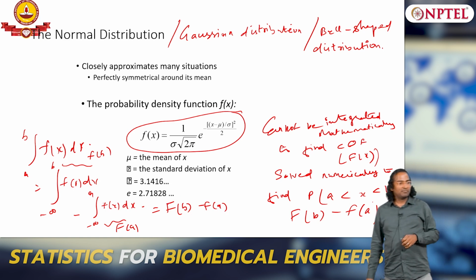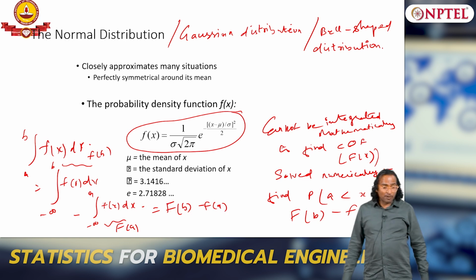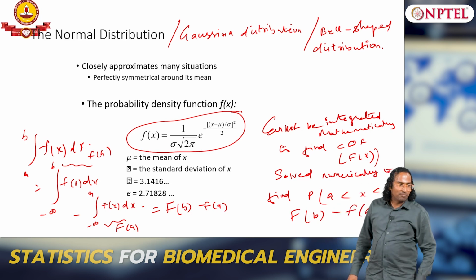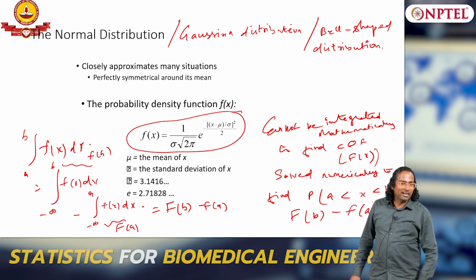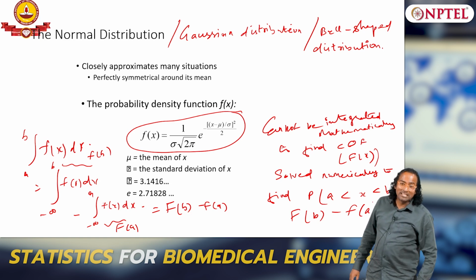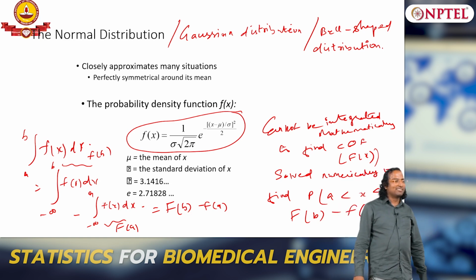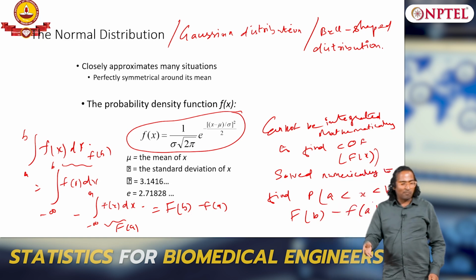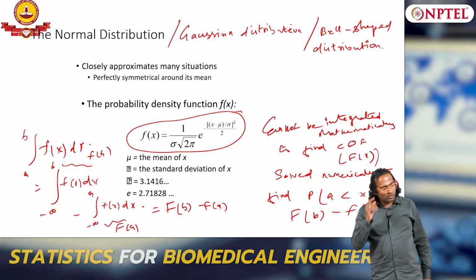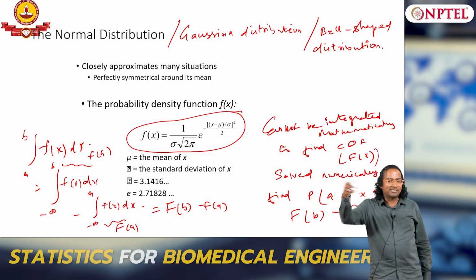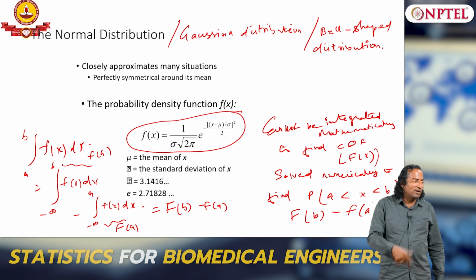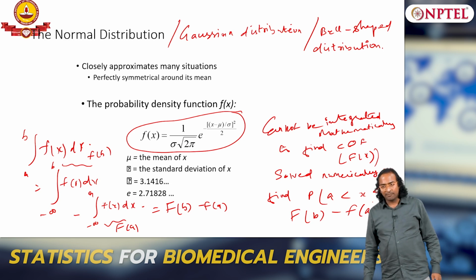Closed form is not existing, is that a problem? It is a problem, it is not neat, it is a problem. You cannot integrate it, so it is a problem. It is not a feature, it is actually a bug, but we can know how to come around this. I am giving it a priori so that we will define what is standard normal distribution and why we are doing it. Okay.